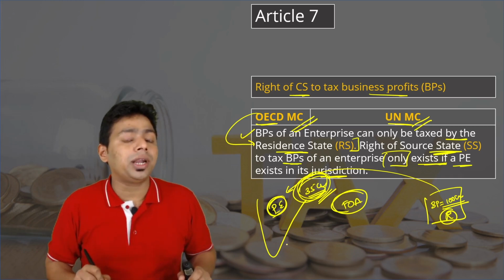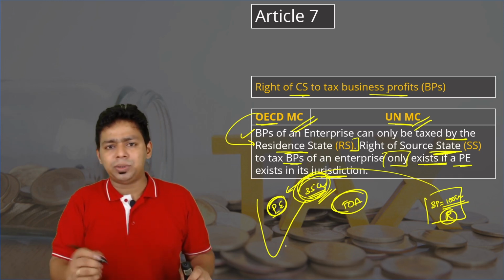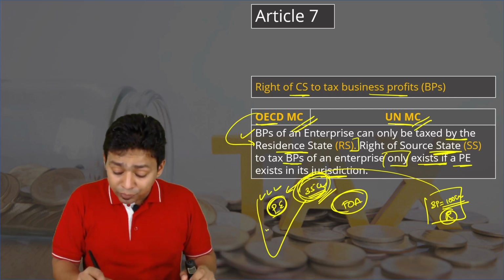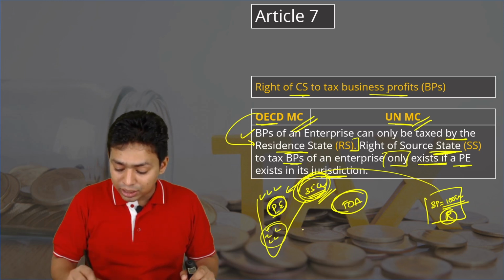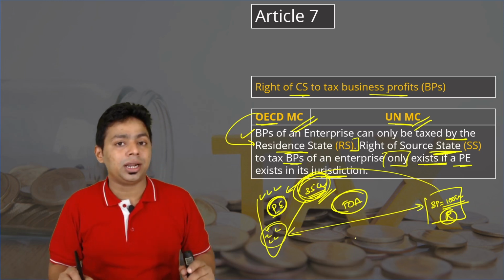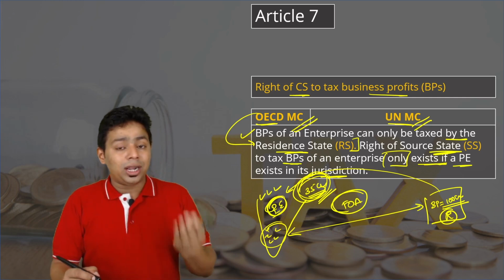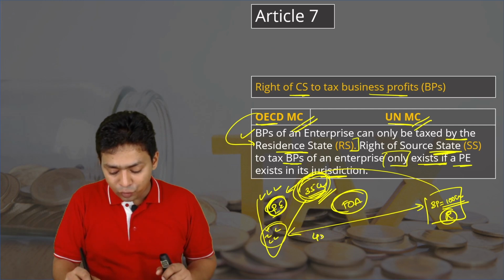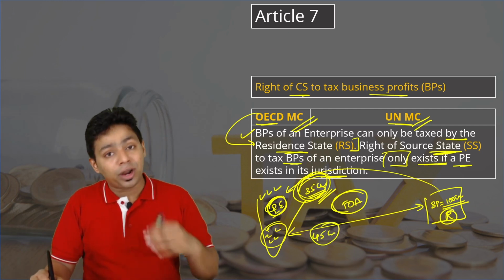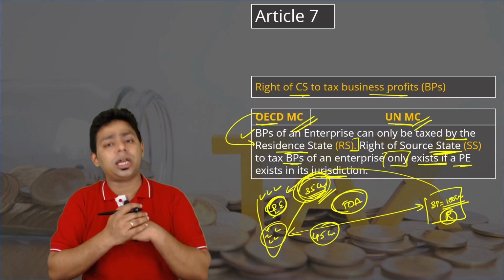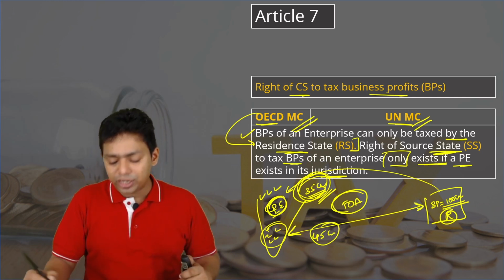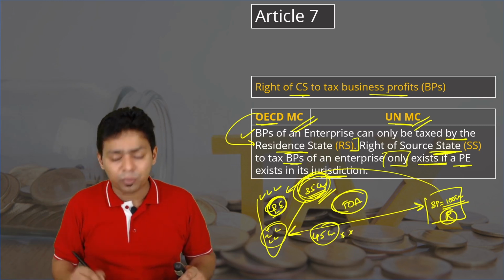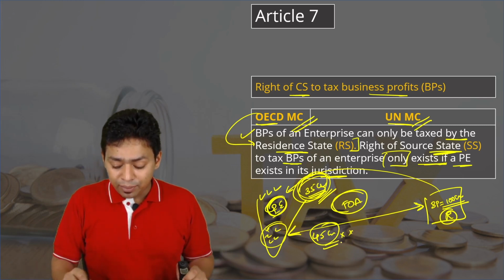So what this permanent establishment was doing very smartly, some of the business they were doing on their own name, that is Indian branch name, and some of the business they were doing on the name directly of the foreign enterprise. Please understand, you can understand they are playing a very good game. 35 crore they are booking on their own name, but another 45 crore they are booking on the foreign entity's name, and they are showing the document in such a way that all the business, every transaction was done by the foreign enterprise, and therefore this 45 crore should not become taxable in India. This was the game they were playing.